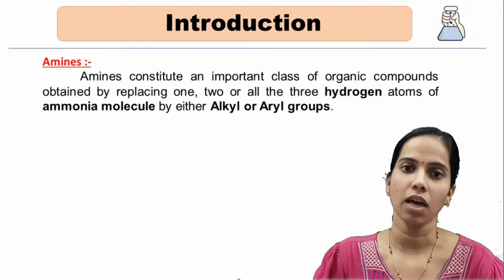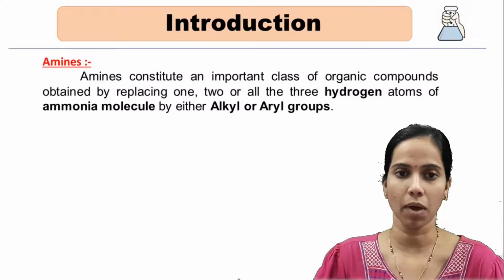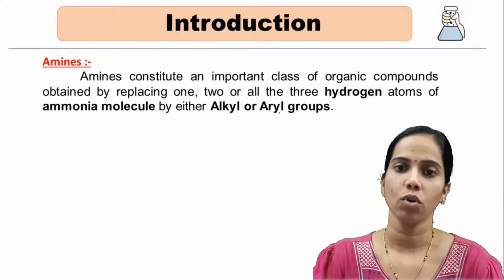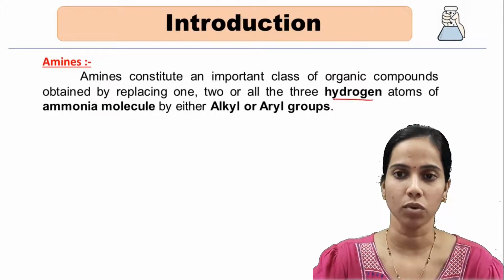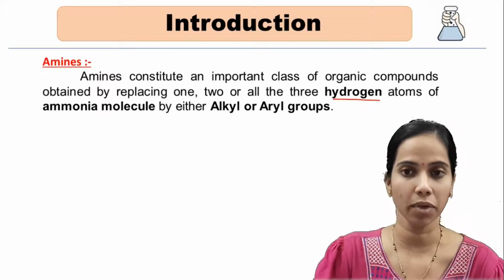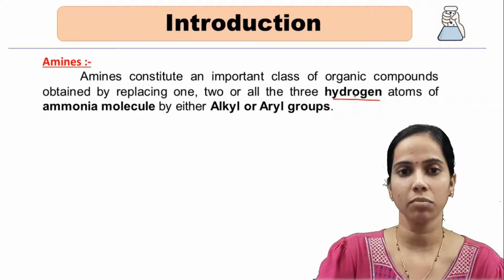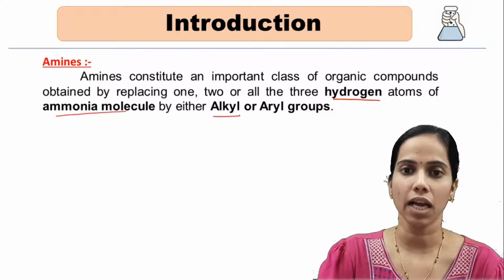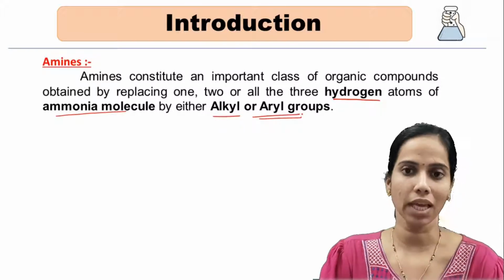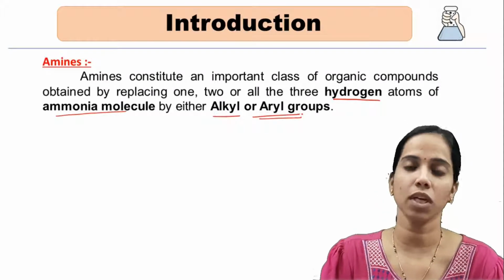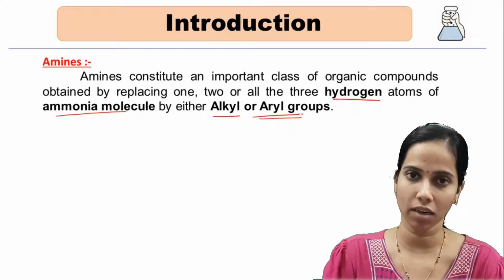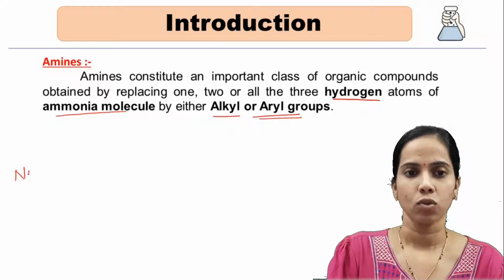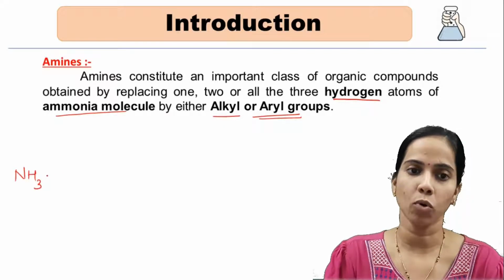Now amines are an important class of organic compounds that are obtained by replacing one, two or all three hydrogen atoms. As you can see, I have already highlighted the term hydrogen atoms. Those hydrogen atoms are replaced in the ammonia molecule by either alkyl or aryl groups. Aryl groups are those groups which contain aromatic rings.